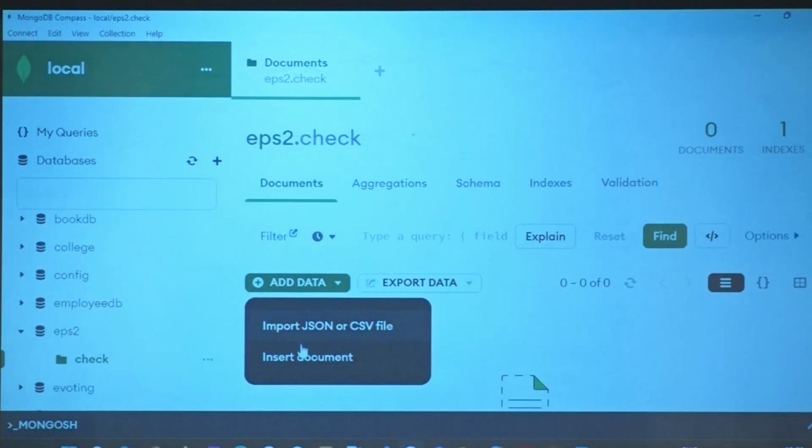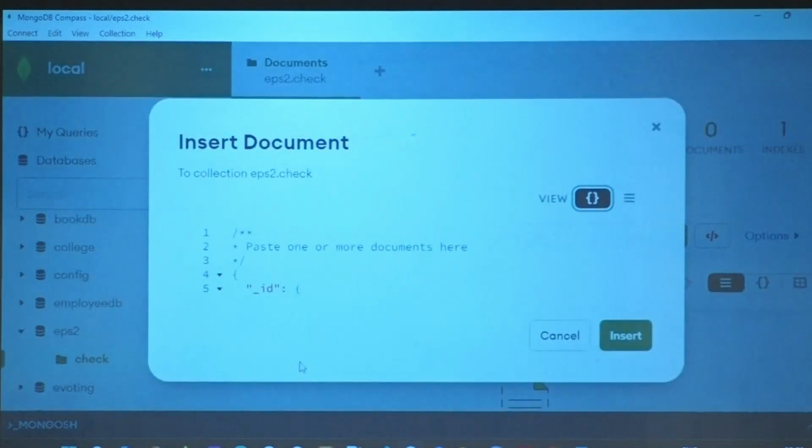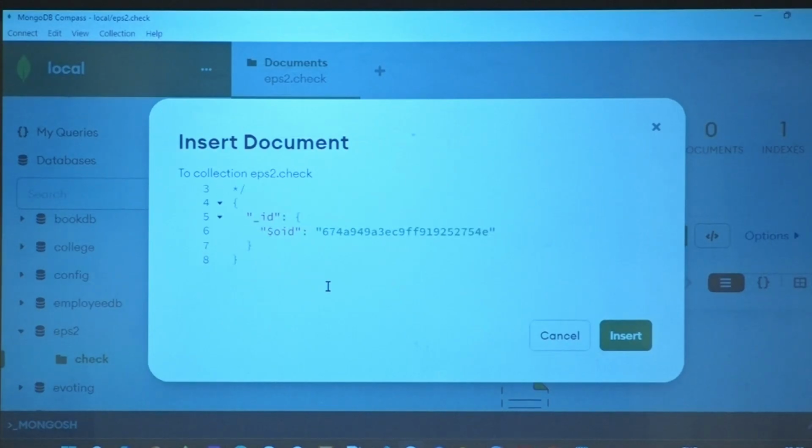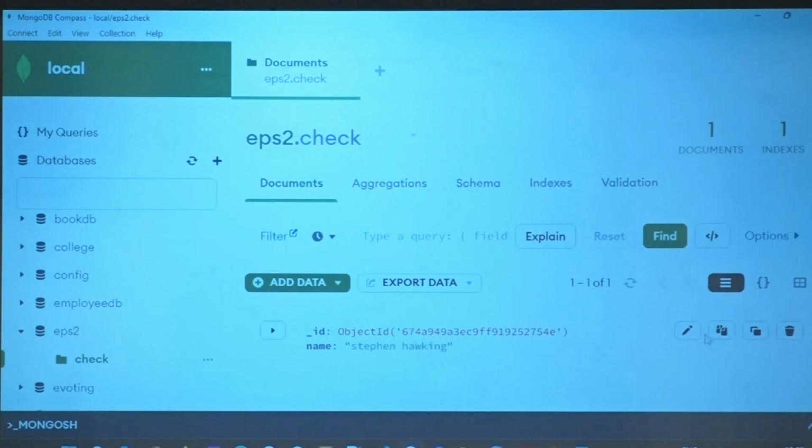Add data, insert document. You might think insert document is expecting a document. No, it just shows you a screen where it tells you, okay, here is the ID. What do you want to insert? So I want to say comma. You can see the underscore ID came by default. So in MongoDB, underscore ID is there for all objects, right? So this is an ObjectId. You see that there? Now here I say, remember JSON format, name, and I'll say Stephen Hawking, let's say, right? And say insert. Done.